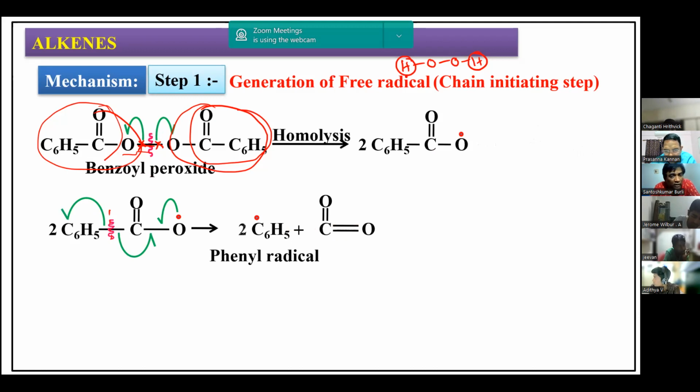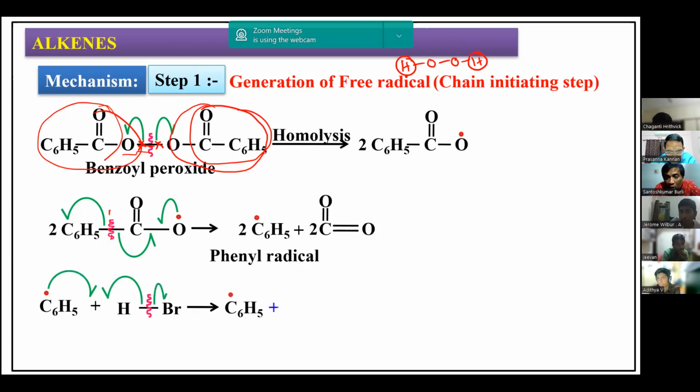Now this is chain initiation. This is a free radical mechanism, meaning the chain gets initiated, and the chain gets initiated by forming the phenyl free radical. This phenyl free radical further reacts with HBr. HBr undergoes homolytic cleavage now, and you are going to get the Br free radical. The 1 unpaired electron on carbon and 1 unpaired electron on hydrogen will combine to give benzene as the byproduct here.